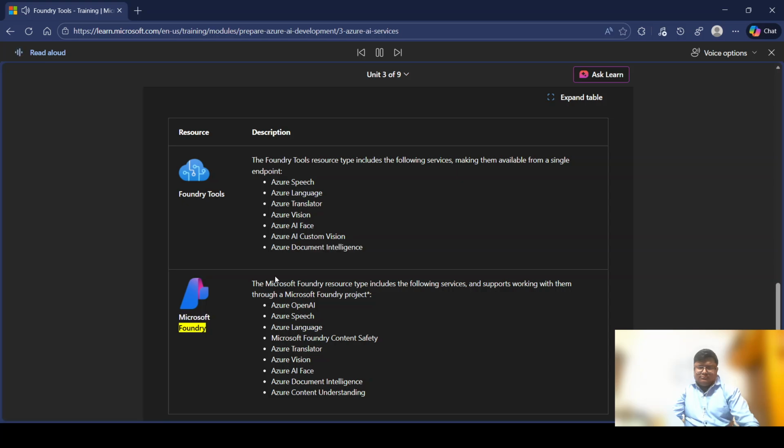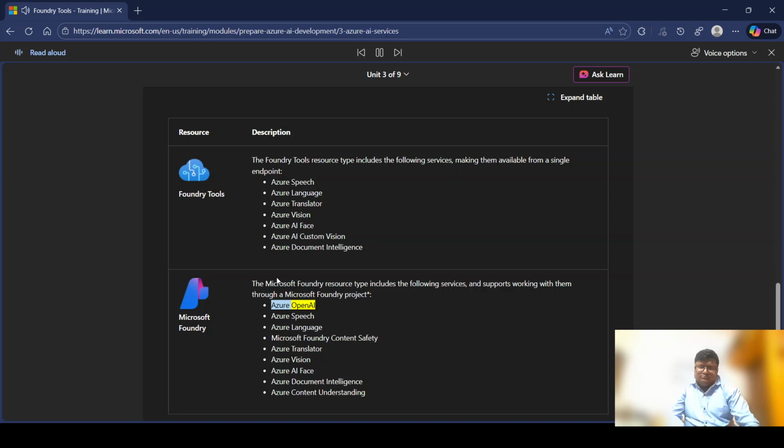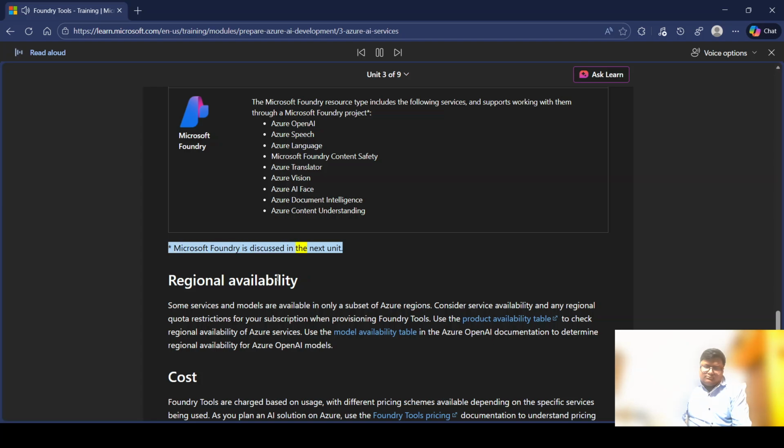Microsoft Foundry. The Microsoft Foundry resource type includes the following services, and supports working with them through a Microsoft Foundry project: Azure OpenAI, Azure Speech, Azure Language, Microsoft Foundry Content Safety, Azure Translator, Azure Vision, Azure AI Face, Azure Document Intelligence, Azure Content Understanding. Microsoft Foundry is discussed in the next unit.